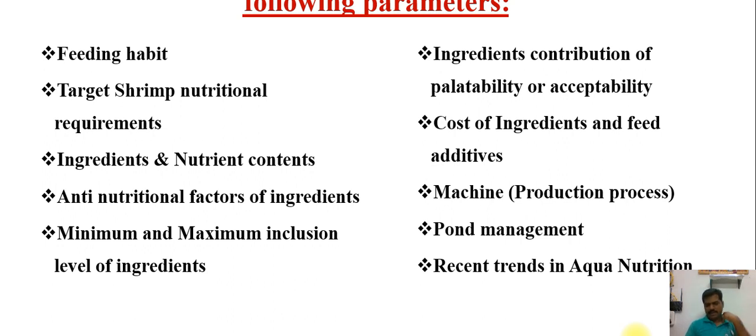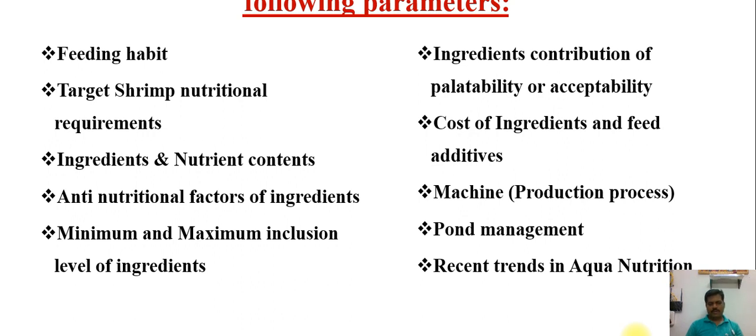Then anti-nutritional factors also. If you use soya or rapeseed, some have anti-nutritional factors. Rapeseed has glucosinolates, tannin, like that. These also hinder nutrition release to the shrimp, so we need to use some alternative enzymes to control these anti-nutritional factors. Then minimum and maximum inclusion level. It will depend upon the anti-nutritional factor and the feed cost. From that we need to decide what the maximum and minimum levels are.